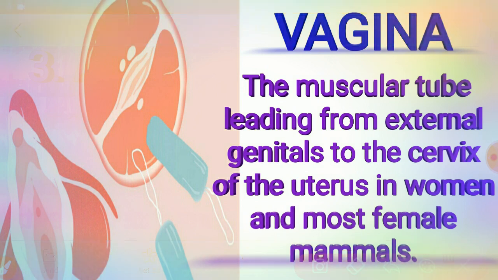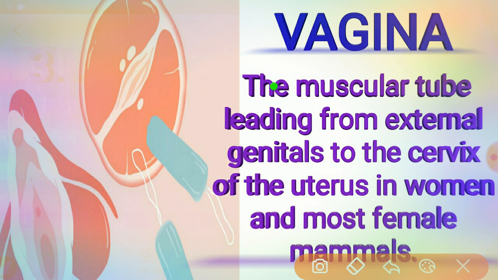Internal organs, first one is the vagina. The internal genital organs in females include the vagina, uterus, fallopian tubes, and the ovaries. These organs are placed internally, and they require special instruments for inspection.